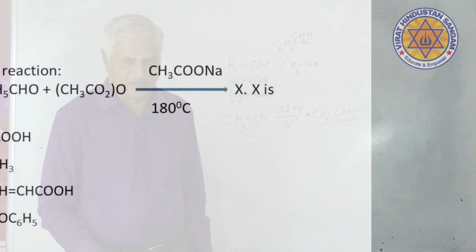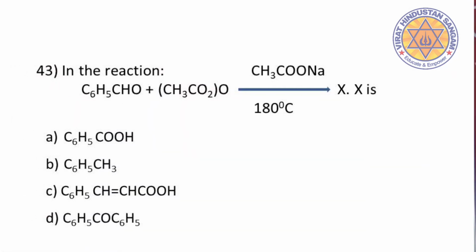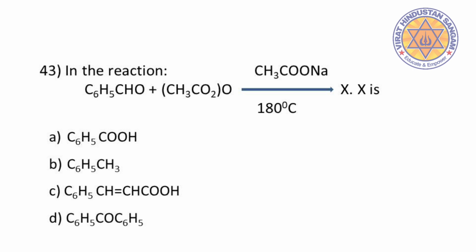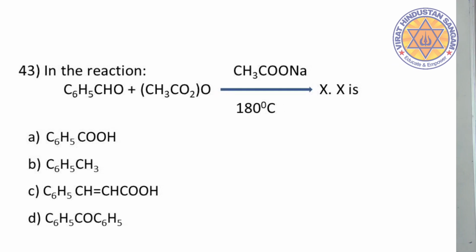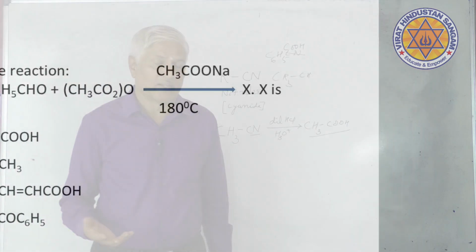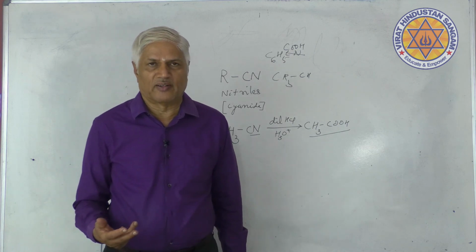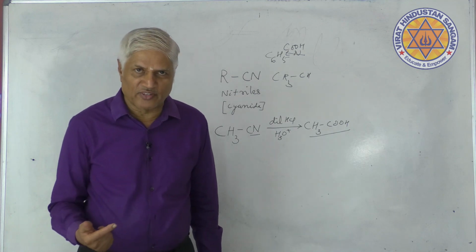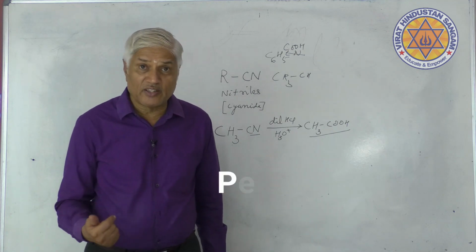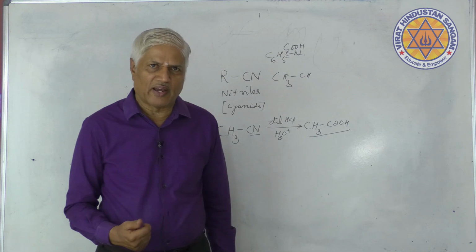Question number 43 has appeared on the screen. We have asked one name reaction here. Most of you can make out. Many name reactions appear in the chapter of aldehydes and ketones. Just recollect, we have discussed haloform reaction, Cannizzaro reaction, aldol condensation, Perkin reaction, so many reactions.